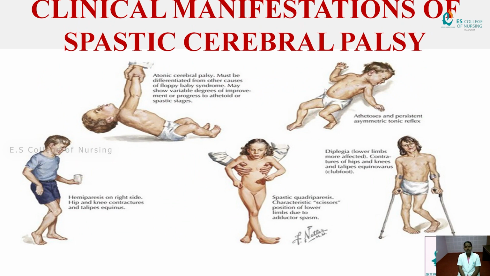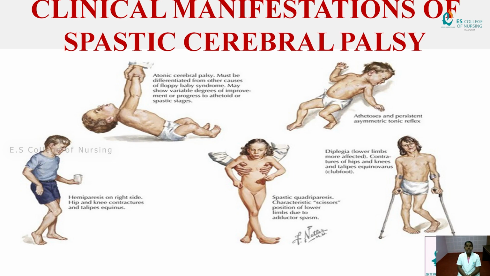Next one is clinical manifestation of spastic cerebral palsy. In the sense, we have to see the clinical manifestation of spastic cerebral palsy. First, we see the first image of a baby held by the hands. That is atonic cerebral palsy. Must be differentiated from other causes of floppy baby syndrome. May show variable degrees of improvement or progress to athetoid and spastic stages. This is the atonic cerebral palsy.